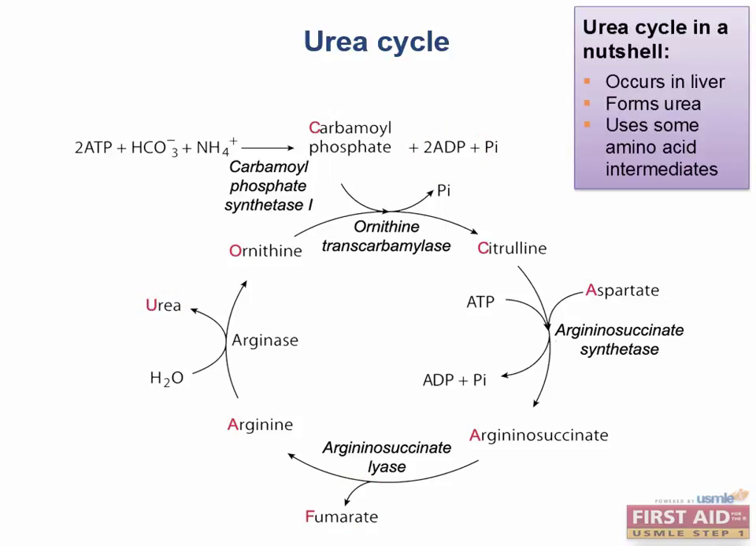It's important to note that the urea cycle takes place in both mitochondria and the cytoplasm. The rate-limiting step is the first reaction, which is catalyzed by carbamoyl phosphate synthetase. This enzyme converts carbon dioxide and ammonium ion to carbamoyl phosphate, which can then enter the urea cycle and combine with ornithine to create citrulline.